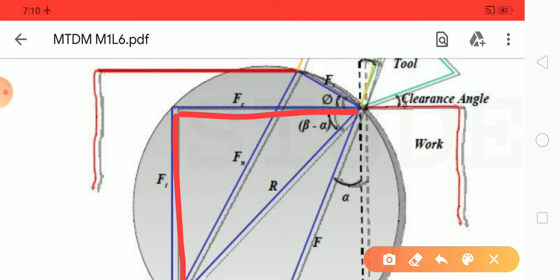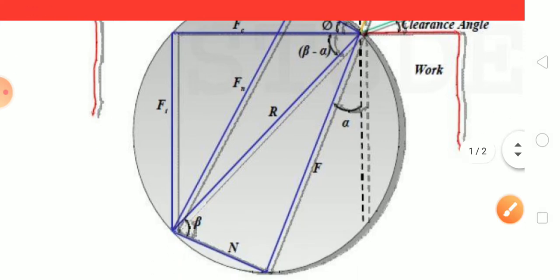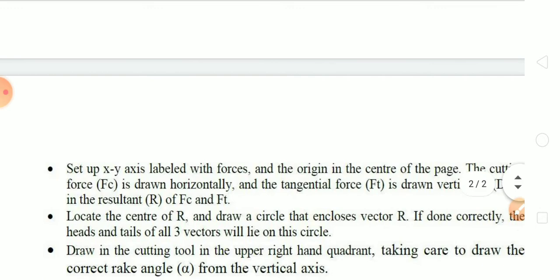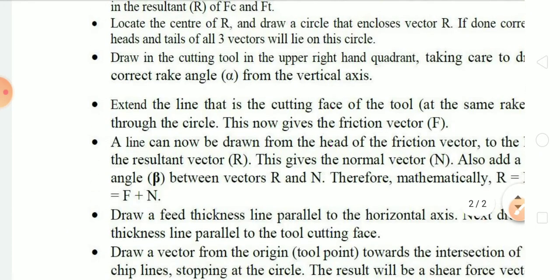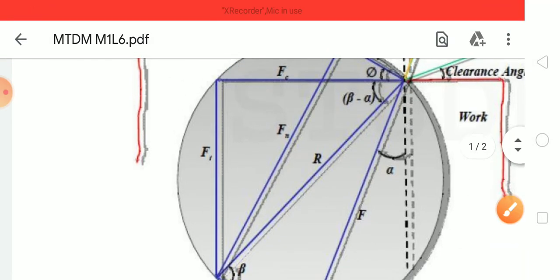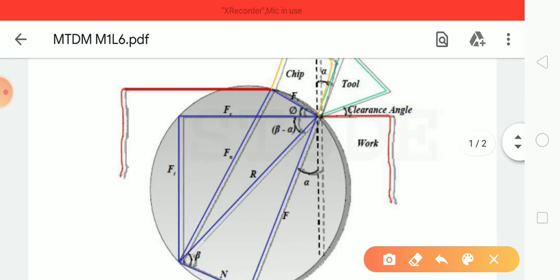As you know, we can have the values from the dynamometers, we will write them here. You can just draw these lines, and now the next thing is to find the resultant of FC and FT. You can find it by the triangle law. Simply draw three lines. See here, you can just write two lines, and this is the resultant.